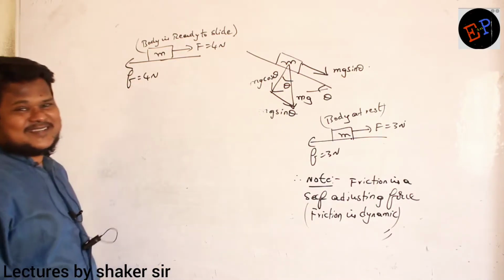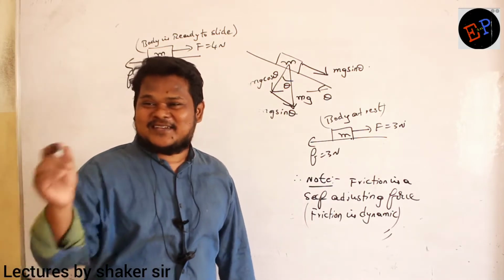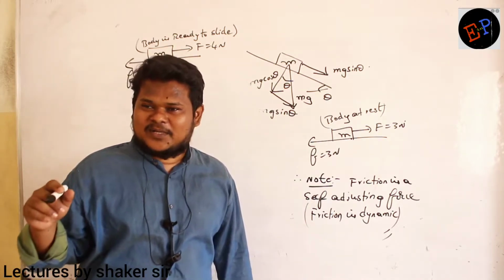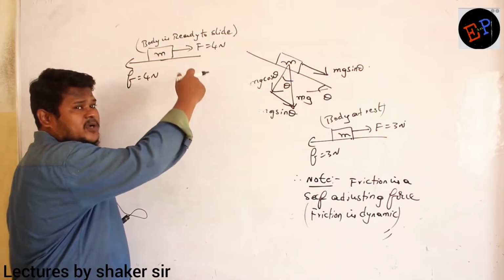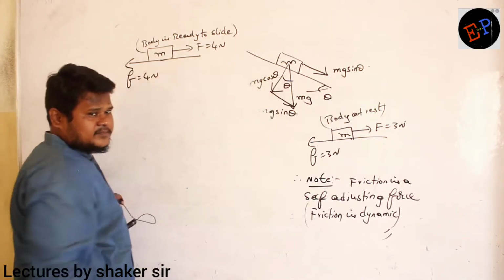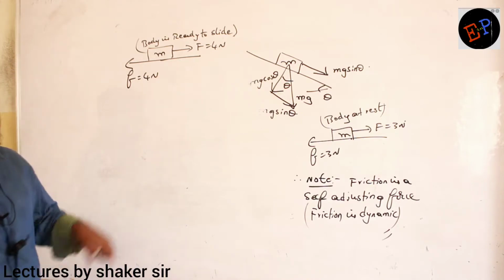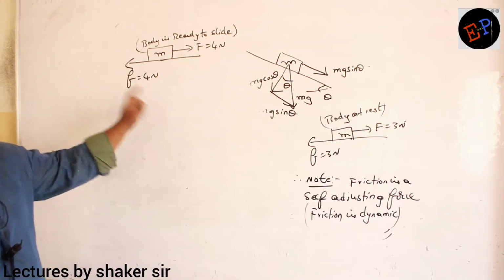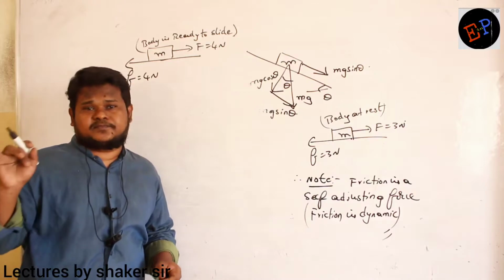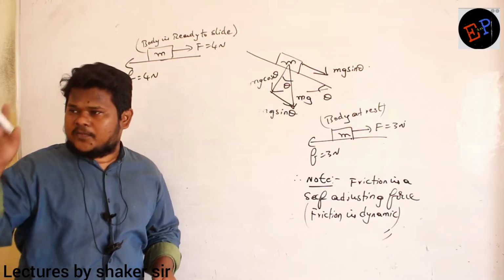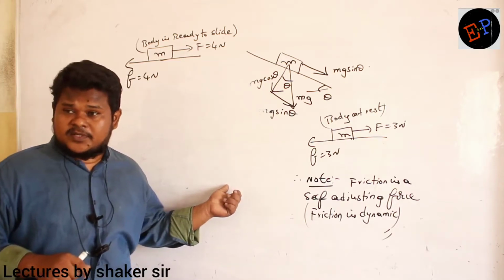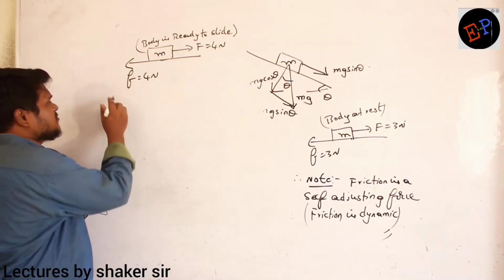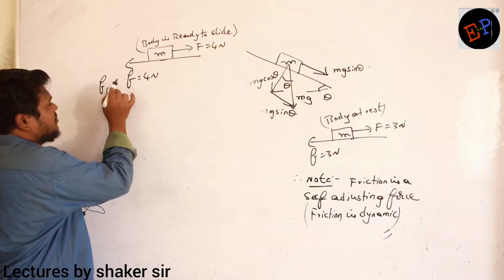It means friction is also 4 Newton. That is why it is ready to slide. Are you able to understand? Ready to slide means what? If you apply a force of 4.1 Newton, the body will slide. Clear? It means friction cannot develop more than 4 Newton in this condition. Are you able to understand? Therefore, this friction I can also call as limiting friction.